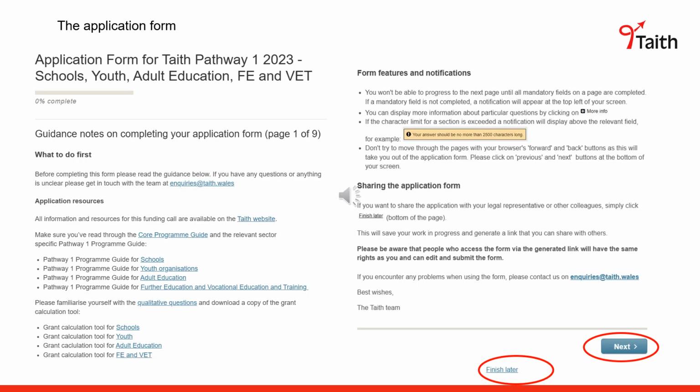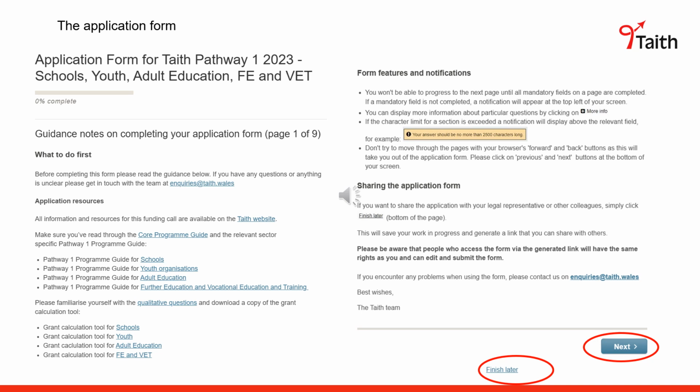This is the first page of the Pathway 1 application form. The form consists of 9 pages. This first page, Guidance Notes on Completing Your Application Form, contains guidance on completing and navigating the form, as well as links to the resources that will support you in completing your application.